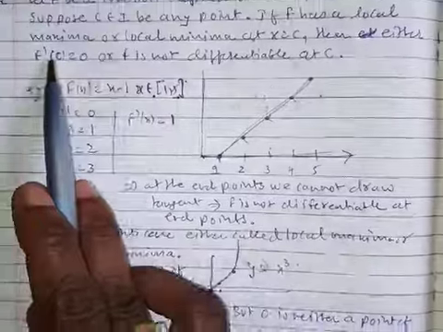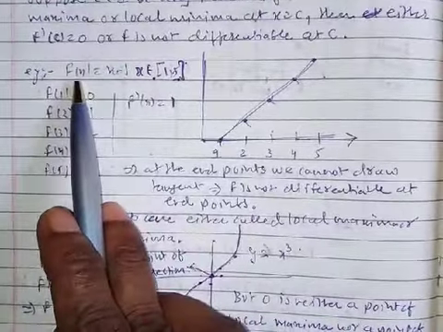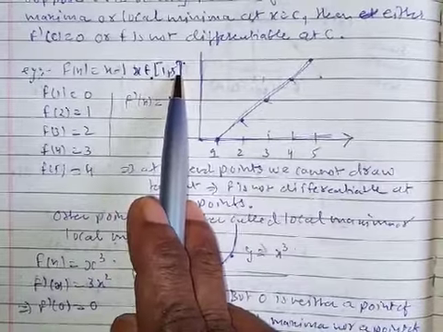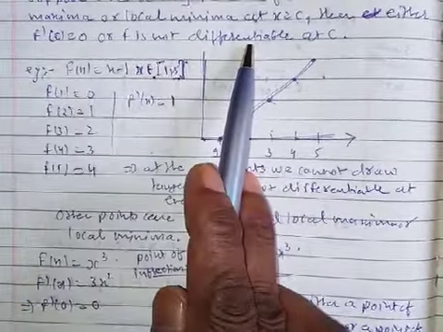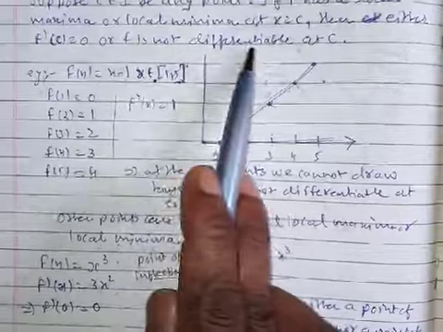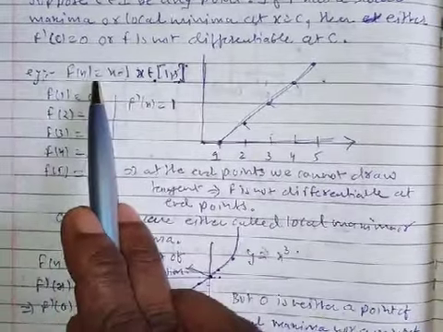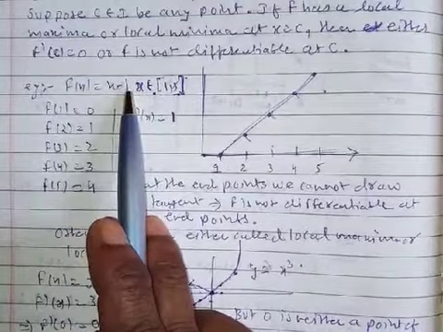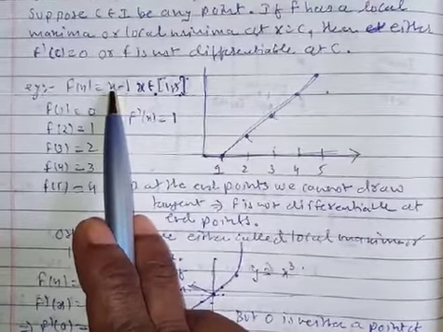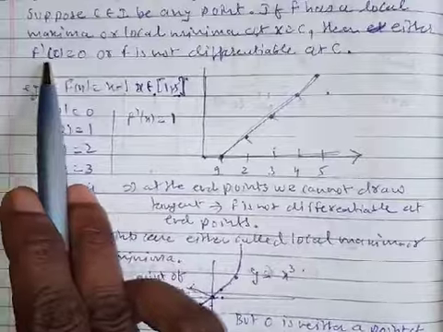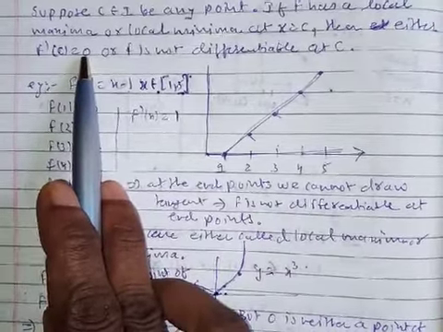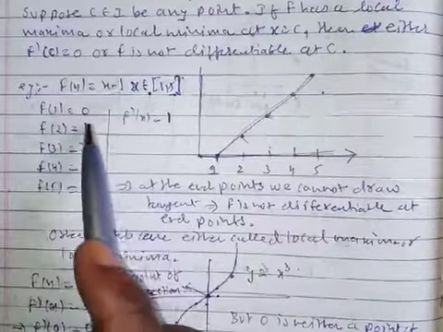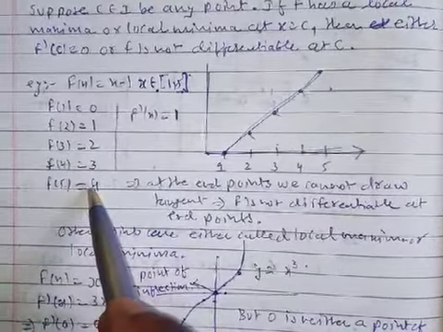Okay, let's check these conditions, for example, f of x is equal to x minus 1, x belongs to 1 and 5. First you have to check these two conditions. Okay, take f dash of x. You have taken f of x is equal to x minus 1, f dash of x will be what? 1. Okay, it is not equal to 0. So let's check whether it is differentiable at c or not. Find out f of 1 up to f of 5.